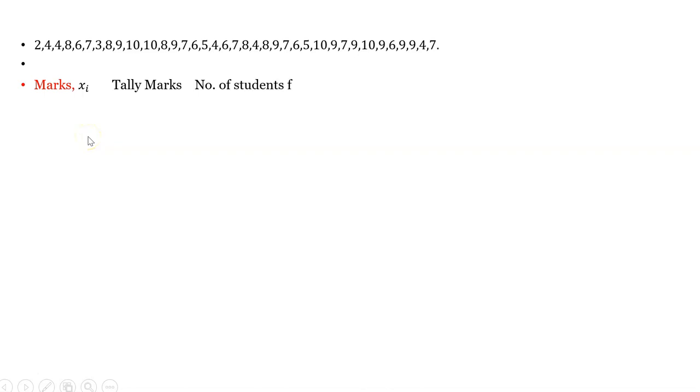Marks, we'll make the table. First column, marks, is denoted by xi. Then the tally marks. The number of students is called the frequency and denoted by fi. And the last column is fi into xi, that is the frequency into marks. Now see this data: 2 is repeated a single time, therefore the tally is 1. The number of students, that is the frequency fi, is 1, and their product fi into xi, 2 into 1, is 2.